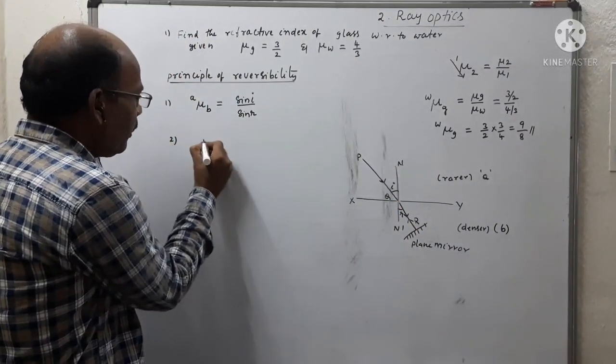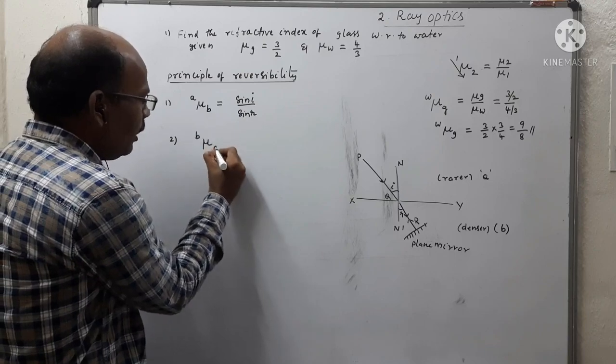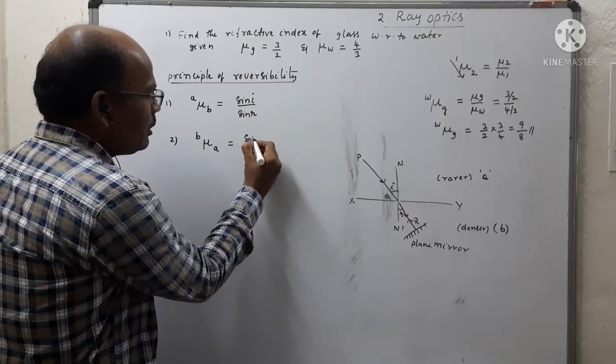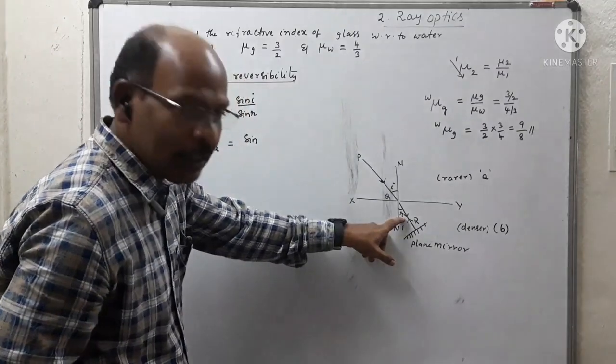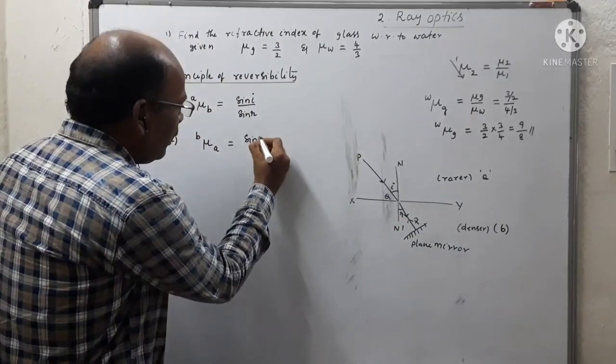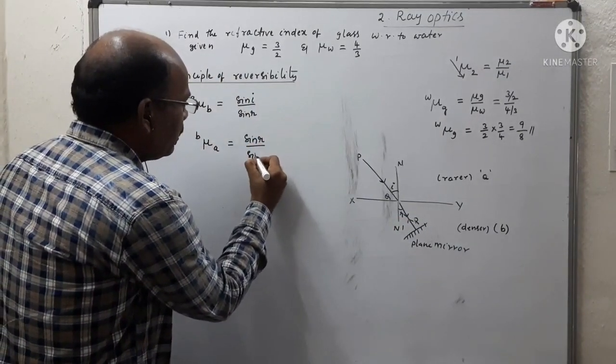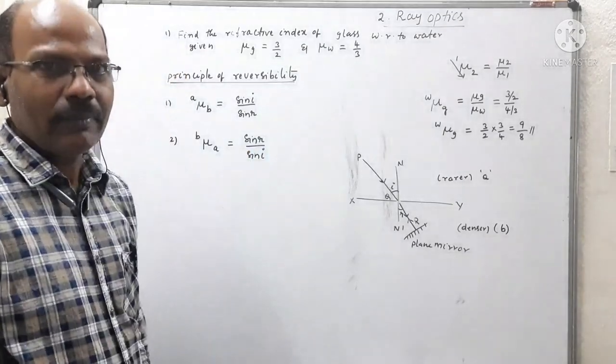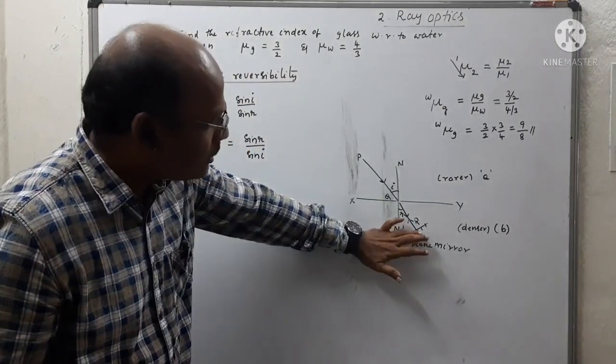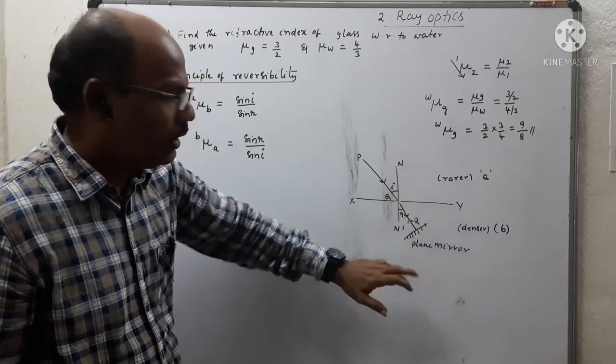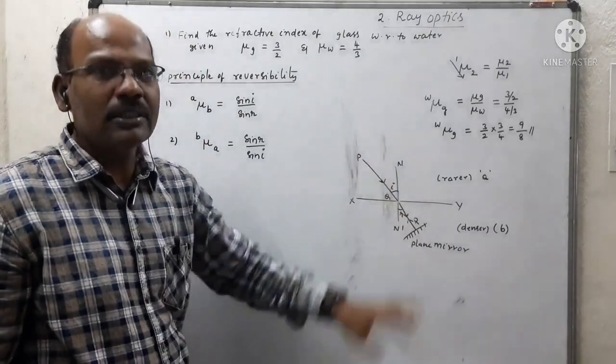What is the angle of incidence here? That is nothing but R. So we can write sin R by sin I, when it retraces the path from denser to rarer along the direction of the incident ray.